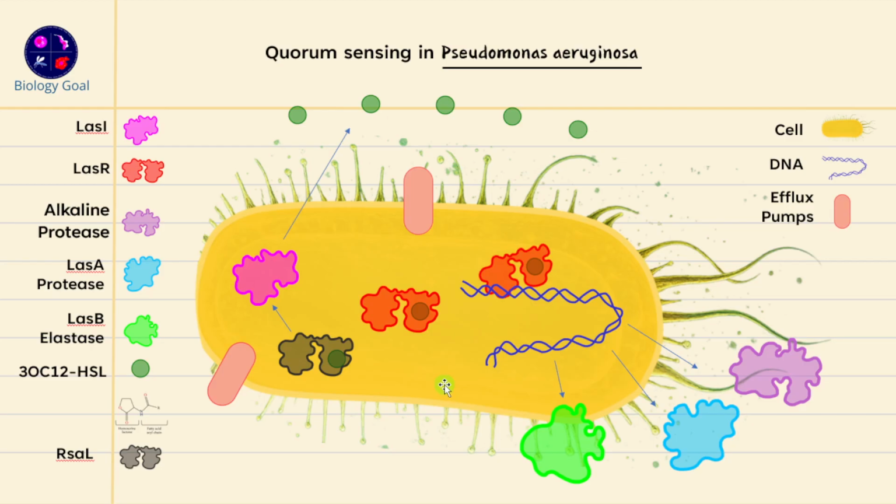So the take-home message is basically that the central regulatory hub of the signaling system in Pseudomonas aeruginosa is the LAS system, and you'll have multiple components. You have LasI right over here. You have LasR. You have RHL. Sorry, not RHL, but RsaL, and then you have efflux pumps. You also have acyl-homoserine lactone molecules that control this entire system, and because of this, Pseudomonas is able to control the host and survive under difficult conditions.